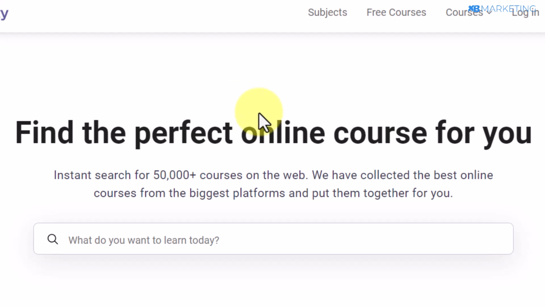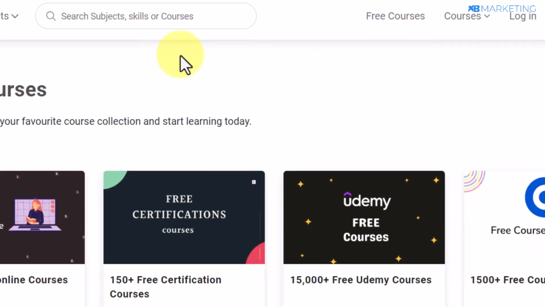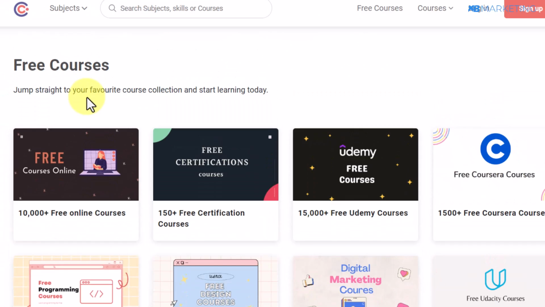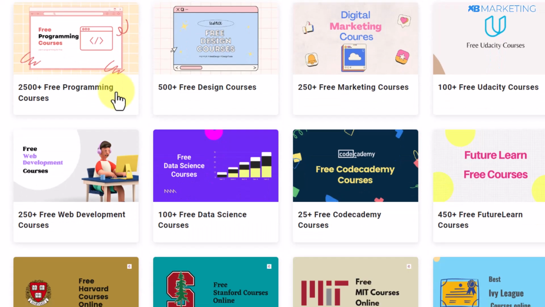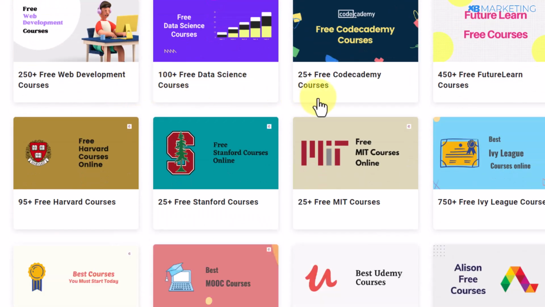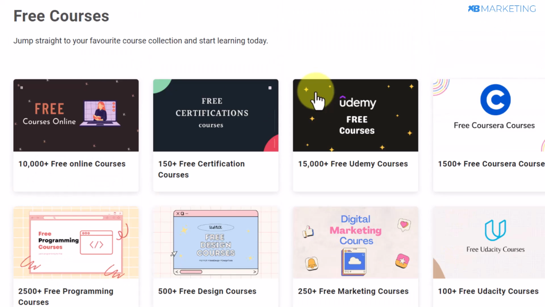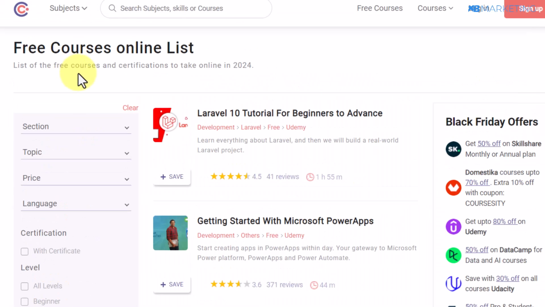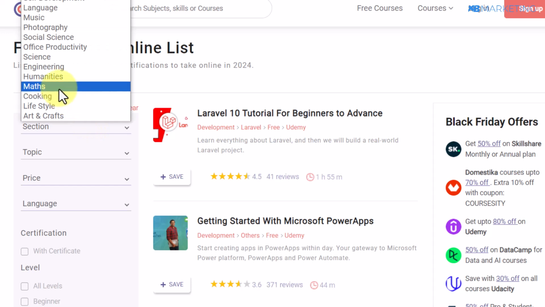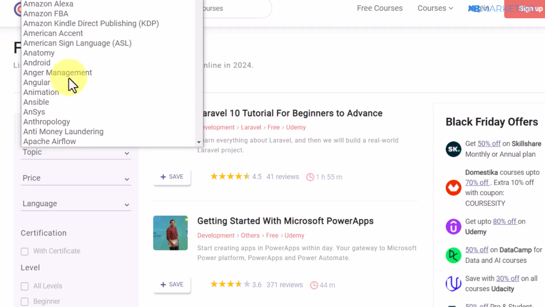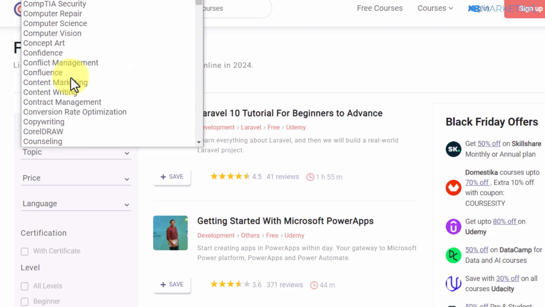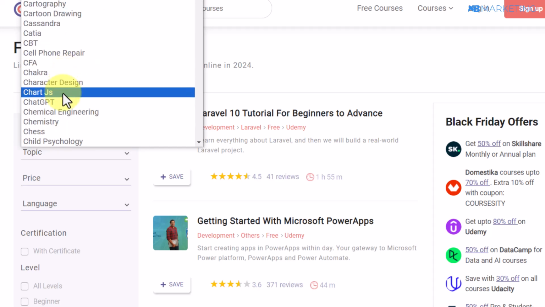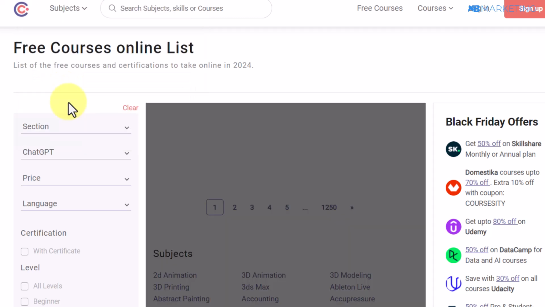So once you come over to this website, all you need to do is to click on the free courses section. And once you do this, it's going to bring you to this page. As you can see, there are several categories of online courses that you can click on and have access to these courses. But we are going to take this first one here as an example. So once I click on this, as you can see, it has sections where you can pick courses from these categories. And also, if you click on topic, you're going to see a lot of topics that you can use as well. So for the purpose of this video, I'm going to take ChatGPT as an example.